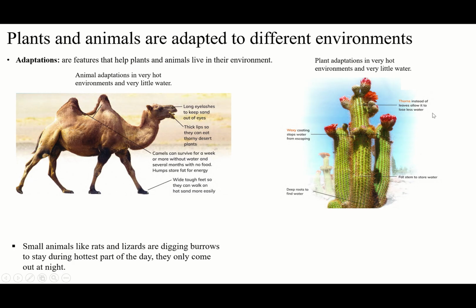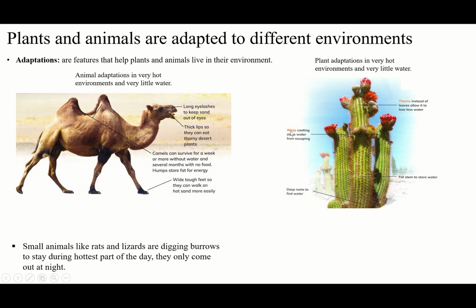You know that the leaves outside around us use much water compared to thorns. So thorns are going to use less water. Instead of leaves, it's going to work like leaves but lose less water through its working. So this is one of them, the thorn. They don't have leaves, they have thorns.